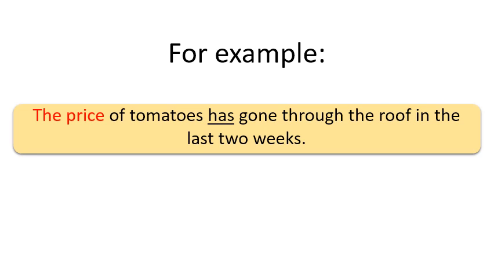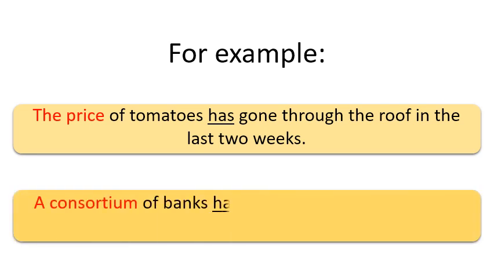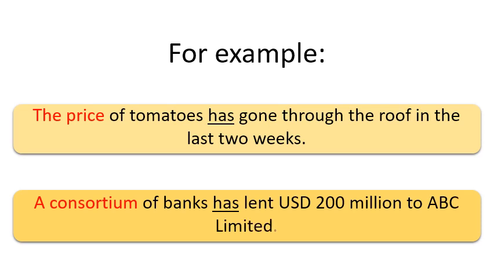But tomatoes, it is coming in between subject and verb. According to rule number 2, if any noun is coming in between subject and verb, then we have to ignore the intermediary words, because it will not affect the number of the verbs. Same is it with the second example also. A consortium of banks has lent USD 200 million to ABC Limited.